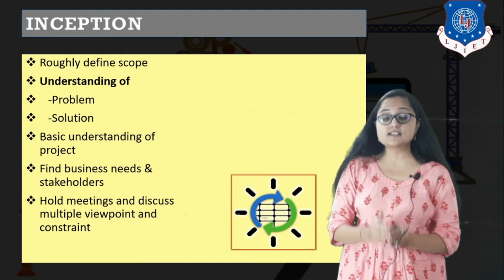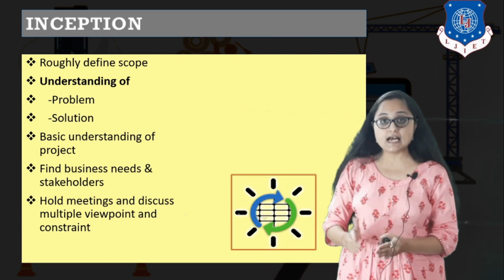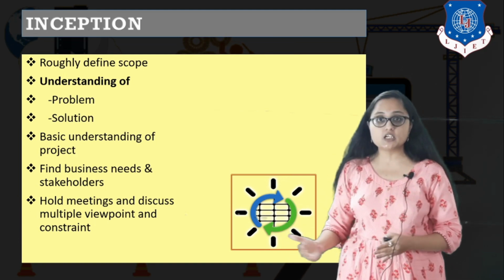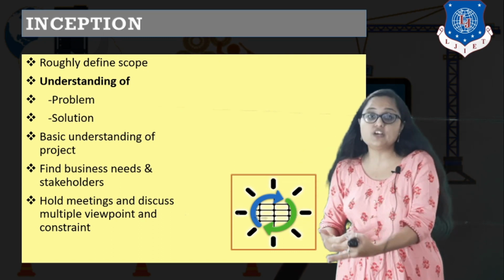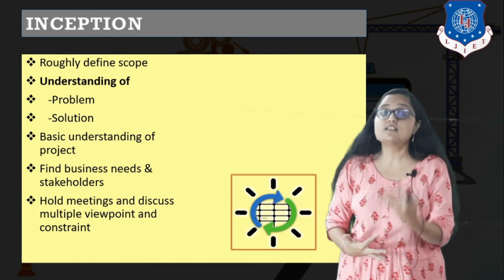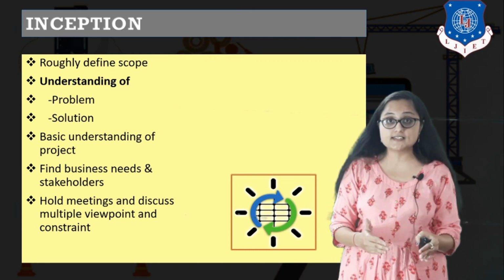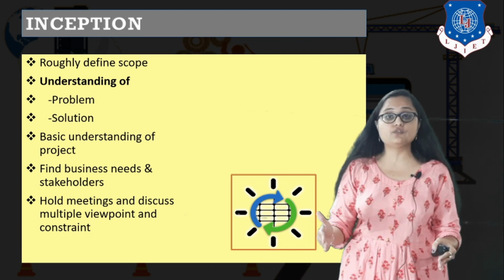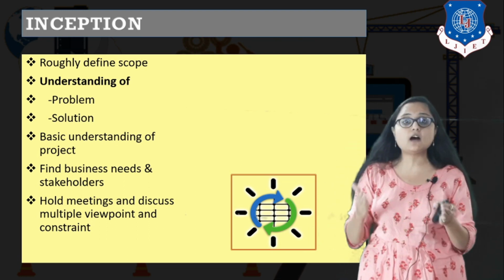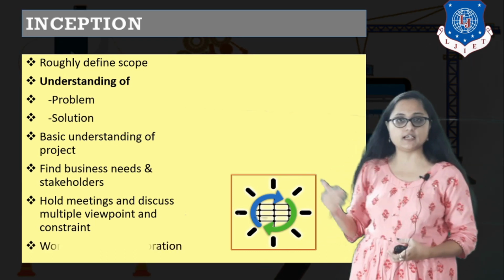Because there will be certain business constraints, certain technical constraints, and certain development constraints. So every stakeholder, according to his or her profession, will have different constraints associated with this project. You have to discuss this by holding the meeting, and you have to discuss these multiple viewpoints so that you may come to a conclusion about the actual scope of your project, right?